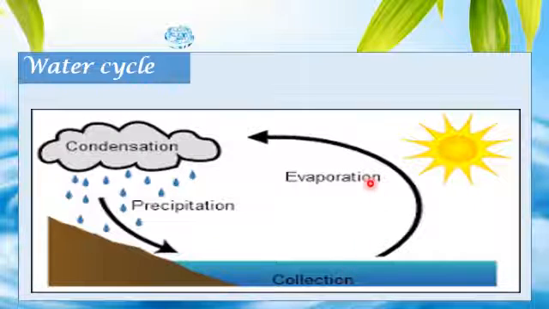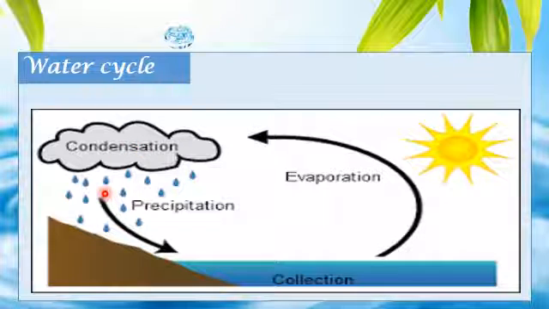Collection, evaporation, condensation, precipitation. Again, collection, evaporation, condensation, precipitation. Formation of vapor is called evaporation. Formation of clouds is called condensation.